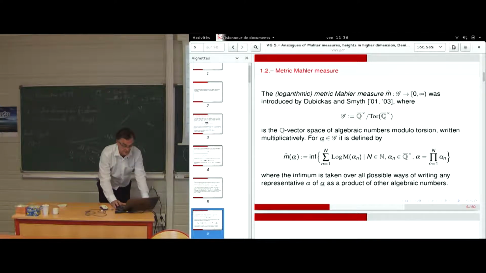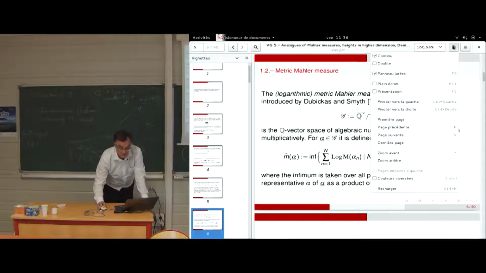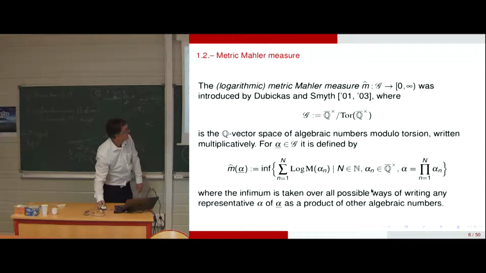It is defined as the infimum of sums, over n, of the logarithm of the Mahler measure of the factors, when you decompose alpha into a product of alpha n's.